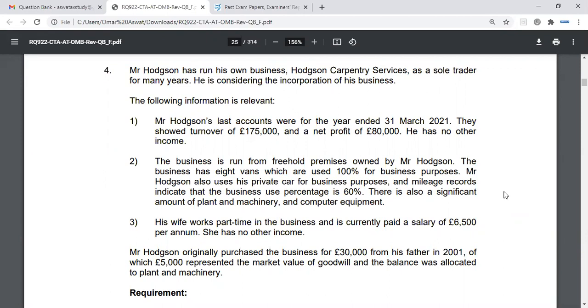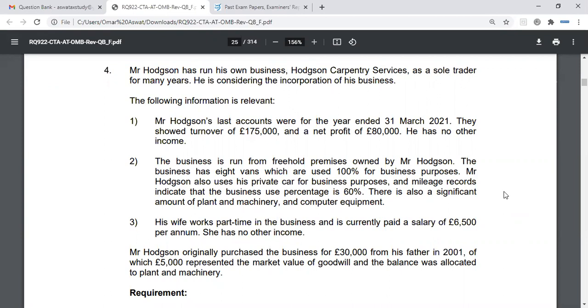Now, they will ask you the capital gains tax implications. And the first line that you can always note down is the incorporation of the sole trade business or the partnership business will give rise to capital gains tax implications due to the chargeable disposals arising.